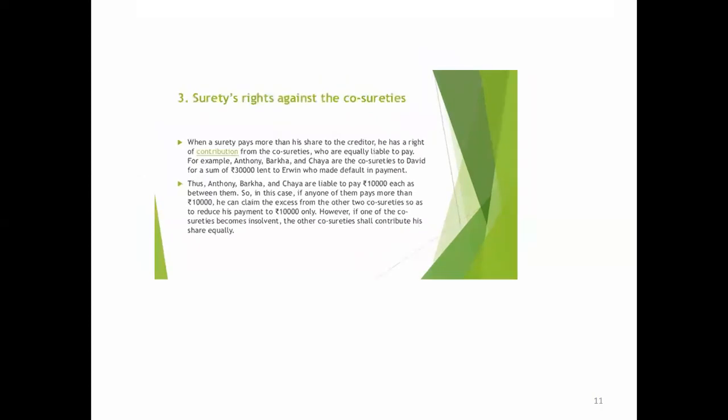Next one, surety's rights against the co-sureties. When a surety pays more than his share to the creditor, he has a right of contribution from the co-sureties who are equally liable. For example, Anthony, Barha and Chaya are the co-sureties to David for Rs. 30,000 lent to Irvin, who made a default in payment. Anthony, Barha and Chaya are liable to pay 10,000 each between them.